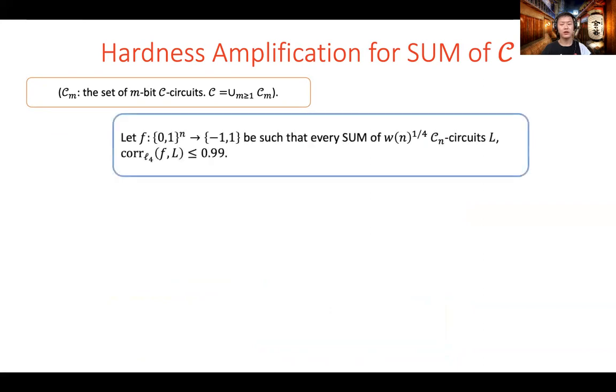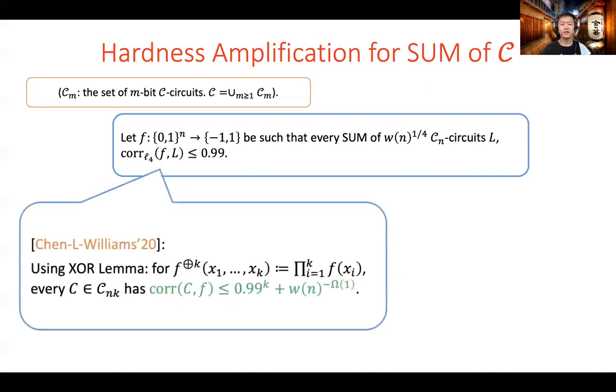From the first connection, we can construct a function f which cannot be approximated by sum of C circuits. A recent work proved an XOR lemma, showing that XOR of independent copies of such a hard function f can amplify the average case hardness. Formally, the new function f^{⊕k}, which just receives k independent instances of f and XORs the f values of them together, has at most 0.99^k + 2^{-Ω(m)} correlation with any capital C circuit. Note that we are working with range -1, 1 for Boolean functions, so the multiplication is naturally Boolean XOR.